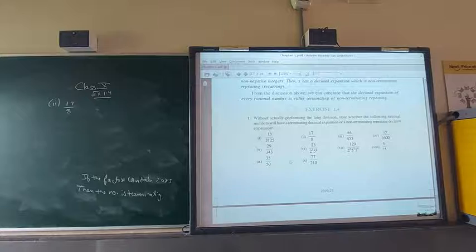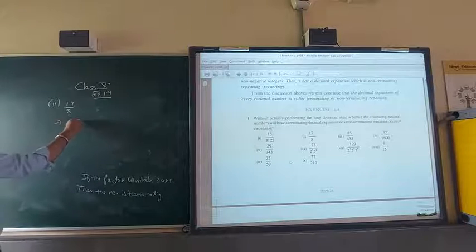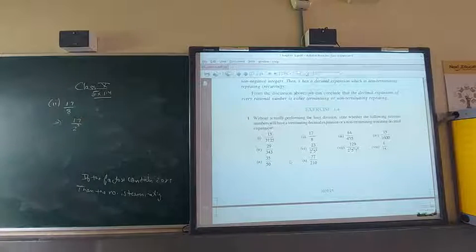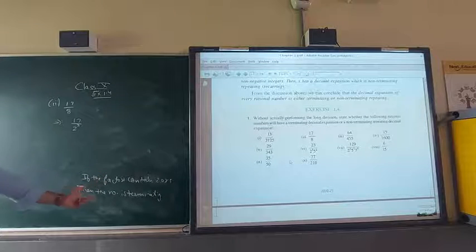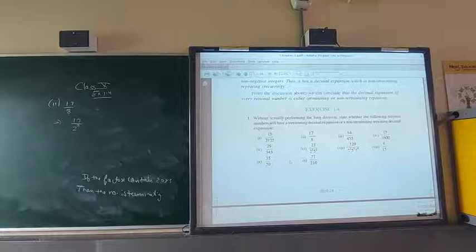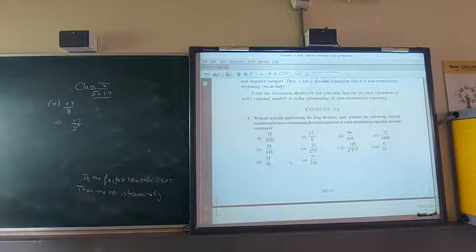See the second part, 17 upon 8. We all know 8 is 2 power 3, 2 into 2 into 2. So same, if the factors contain 2 or 5, then the number is terminating. This is also terminating. Now the third part.